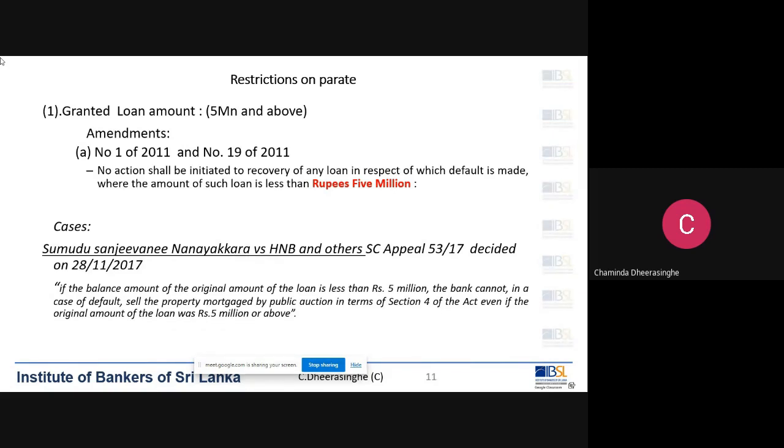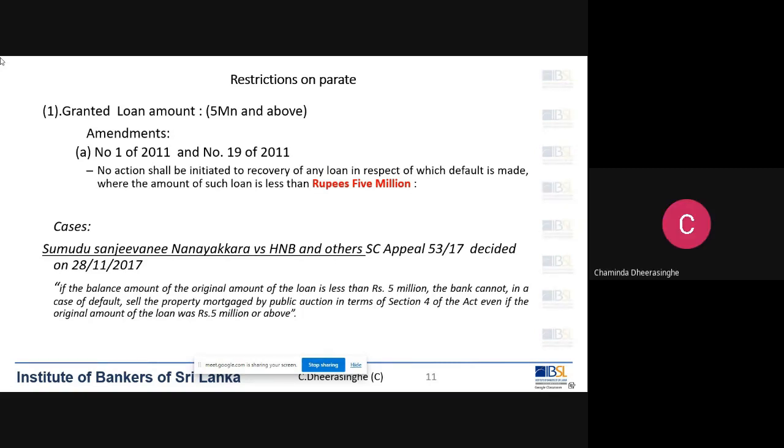Again, principally, the question you said: the husband and wife obtain a loan and the property is owned by the husband. So first of all, can we go parate if they are not divorced? Can you answer? Husband and wife obtain the loan. If the loan amount is more than 5 million, we can go for parate.